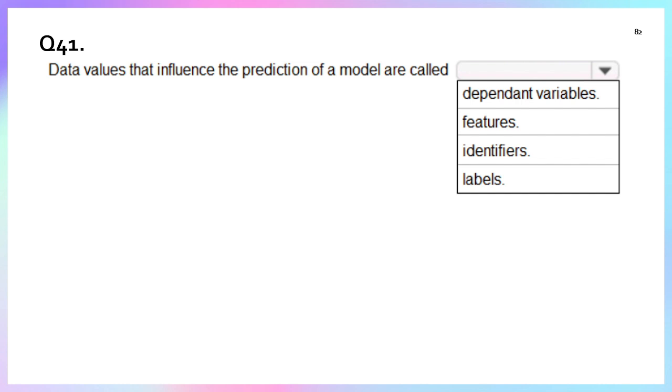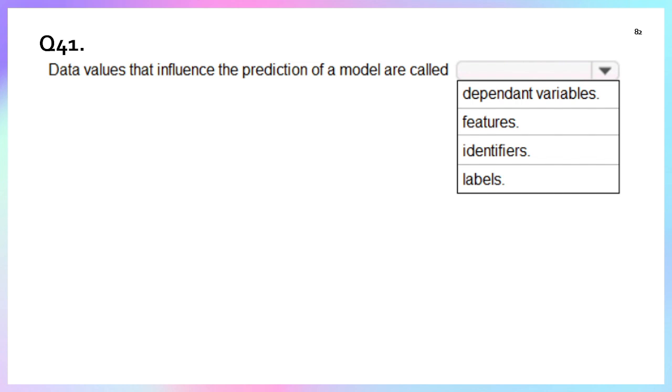First of all, dependent variable. This is the outcome or target you are trying to predict, like house price, pricing, and others. These are the dependent variables. Whereas features are the data values that influence the prediction, like number of rooms, location. Identifier is a unique ID like customer ID and all these things, right? That is not used in production. Whereas the label is another name for the dependent variable or target, right?